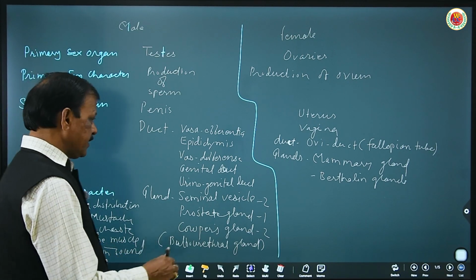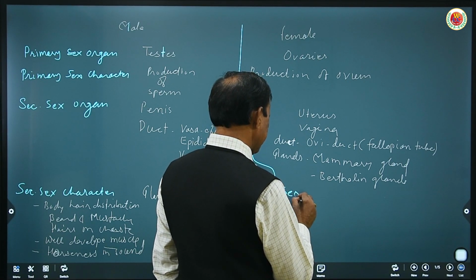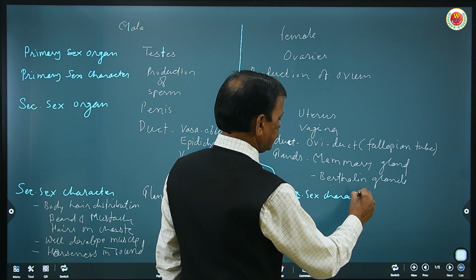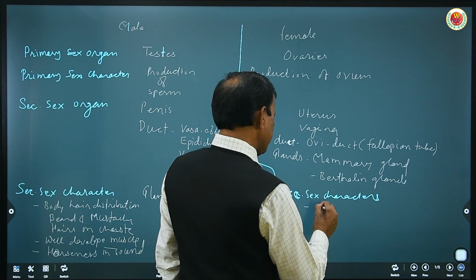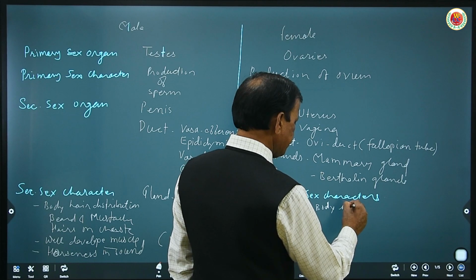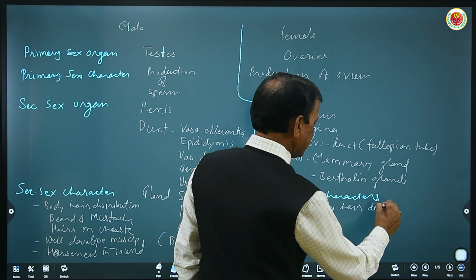And in female, the secondary sex characters are body hair distribution: hair in the armpit like male, but the body hair distribution is different from that of male.